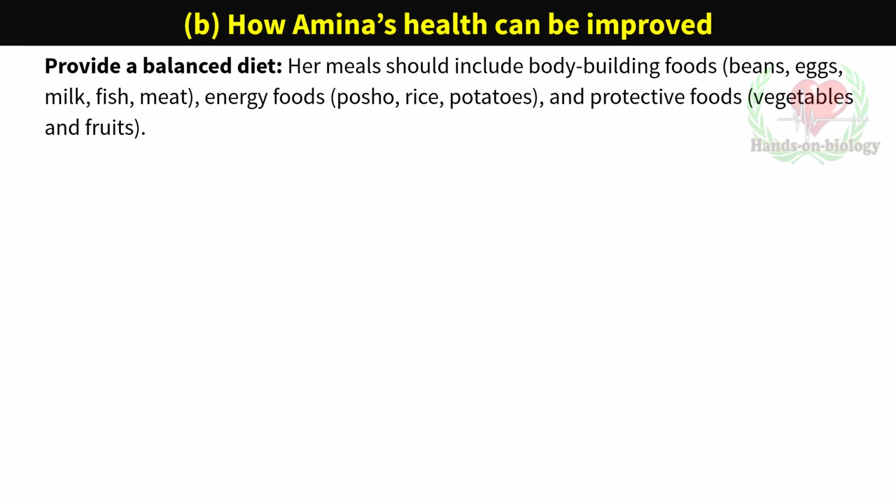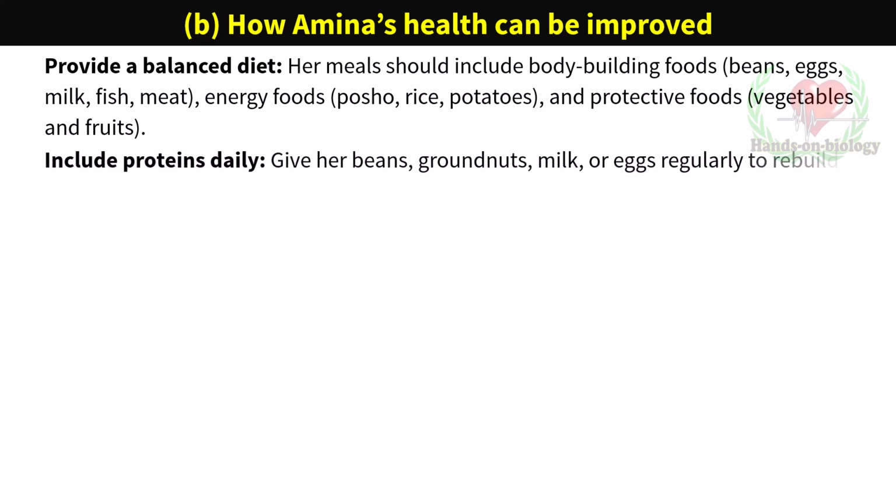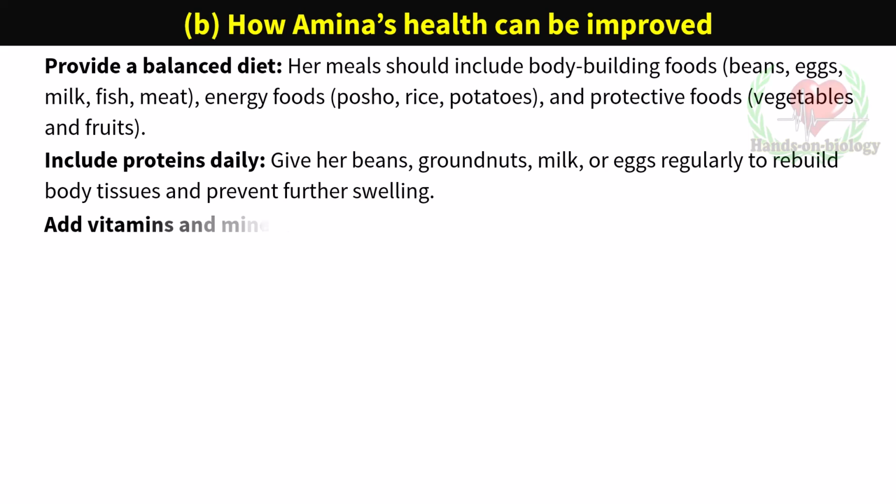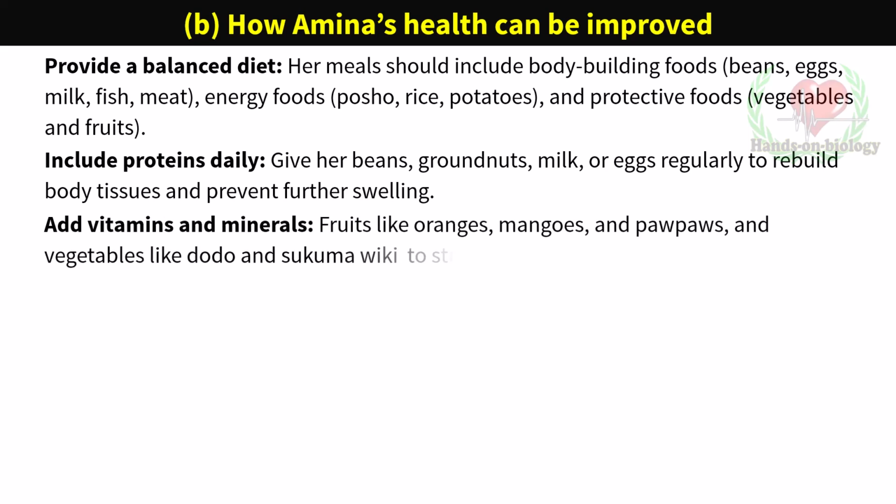Include proteins daily: beans, groundnuts, milk, or eggs regularly to rebuild body tissues and prevent further swelling. Add vitamins and minerals. Fruits like oranges, mangoes, and pawpaws, and vegetables like dodo and sukuma wiki will strengthen her immune system. Encourage frequent meals.